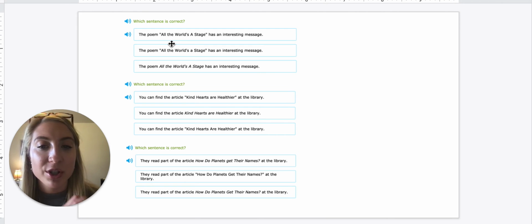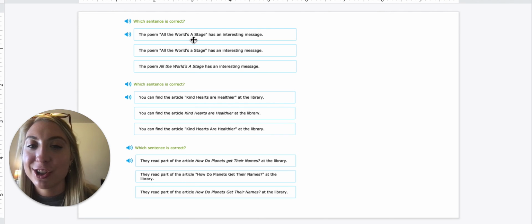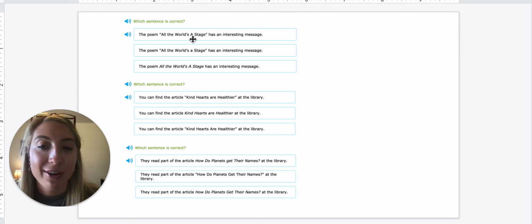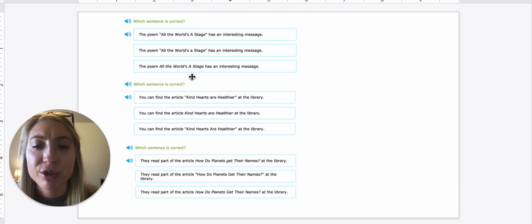The unimportant words are articles, short prepositions, and coordinating conjunctions. And right here we have the, an article adjective, so that should be lowercase. World's, a, stage. A is also an article adjective, so that should be lowercase as well. So we know it's not this one. But let's also check our second option. All the world's a stage.